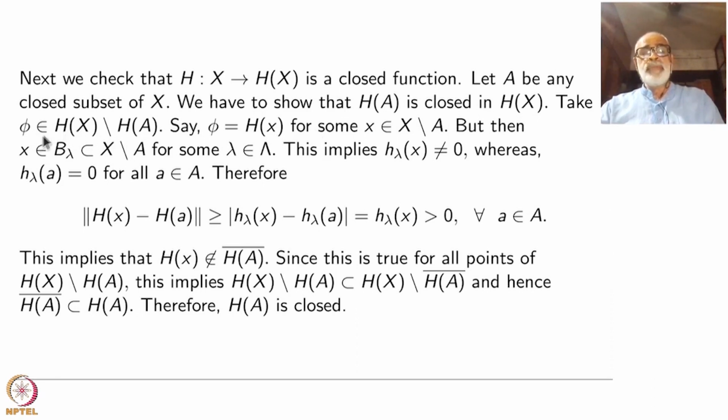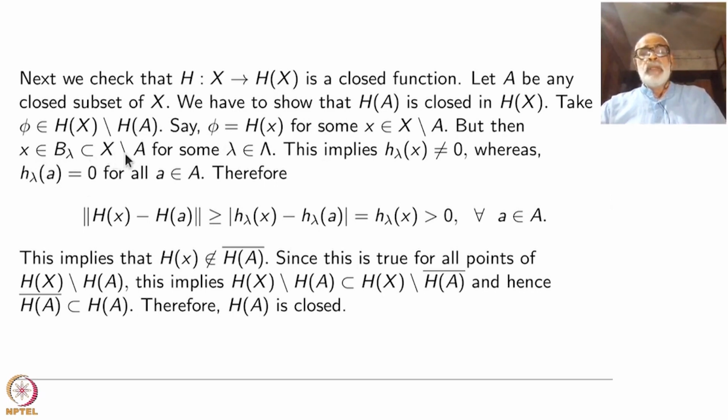Take phi outside of HA. It is inside HX, of course. Everything is inside HX. In the whole L2, we don't know, and we don't need that. To show something is an embedding, you have to take only the image and work inside the image. So phi is h of some x for x inside X minus A, because it is not in HA.